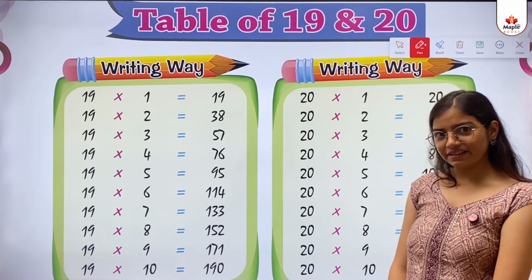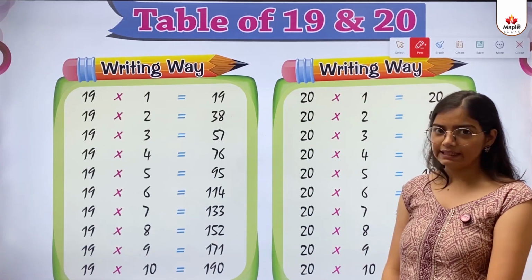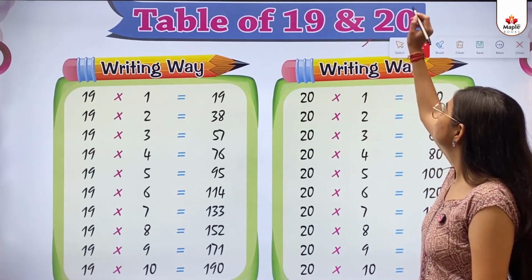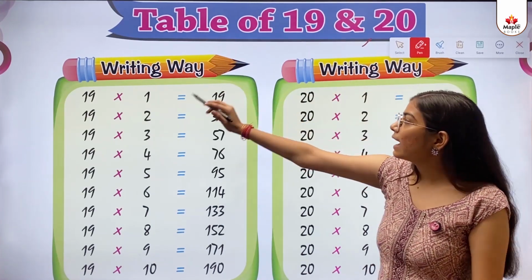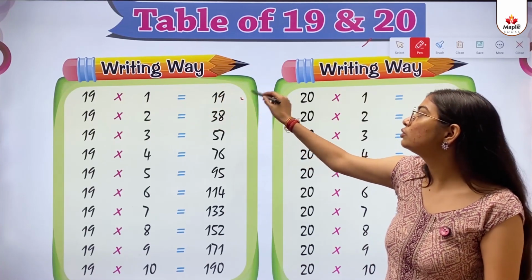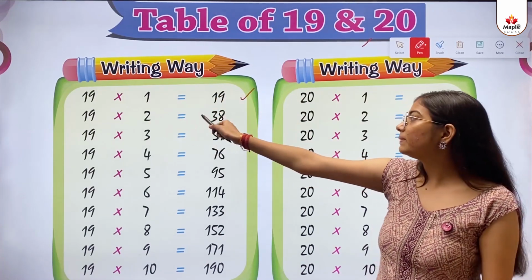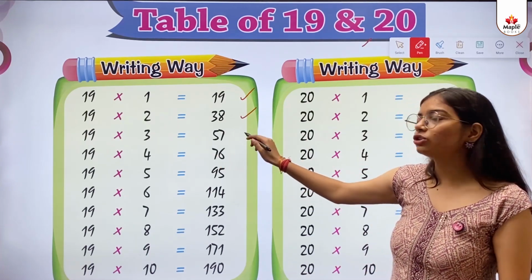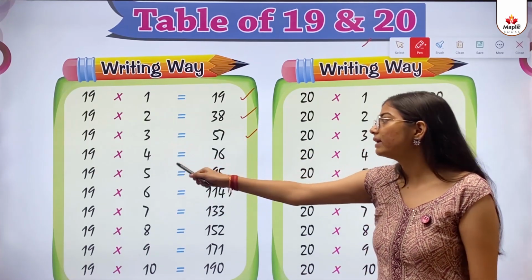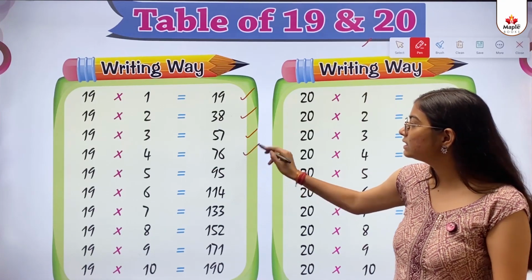So kids, the next concept is table of 19 and 20. Writing way of 19 table. 19 multiply 1 equals to 19. 19 multiply 2 equals to 38. 19 multiply 3 equals to 57. 19 multiply 4 equals to 76.